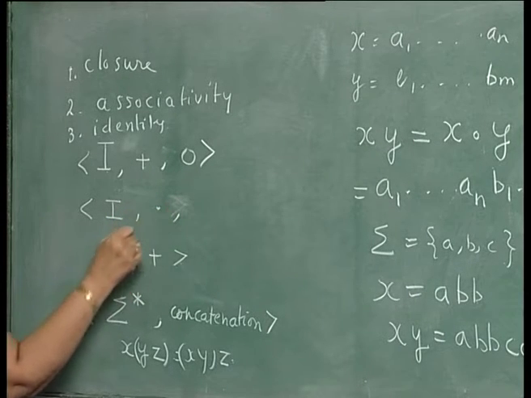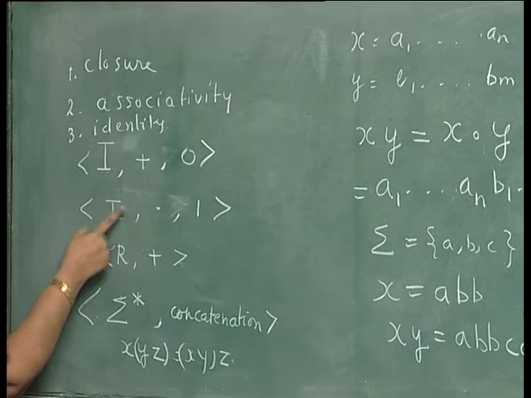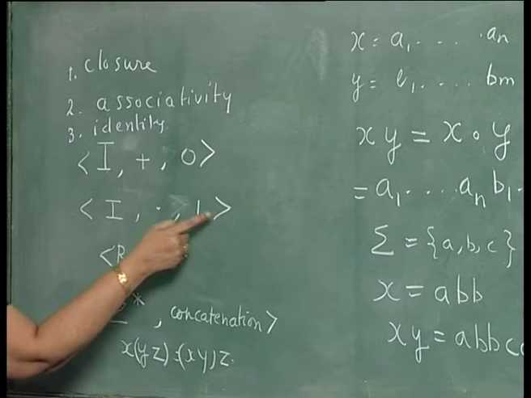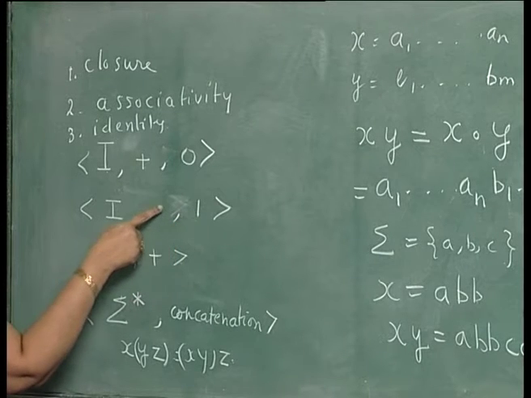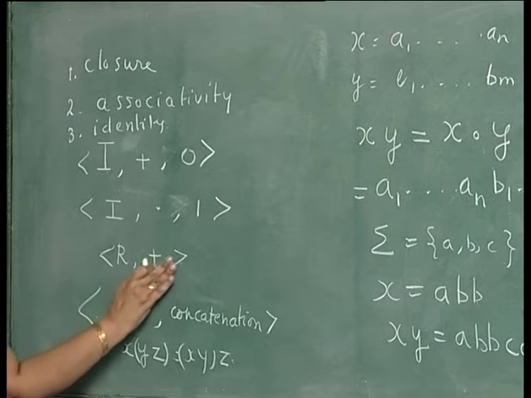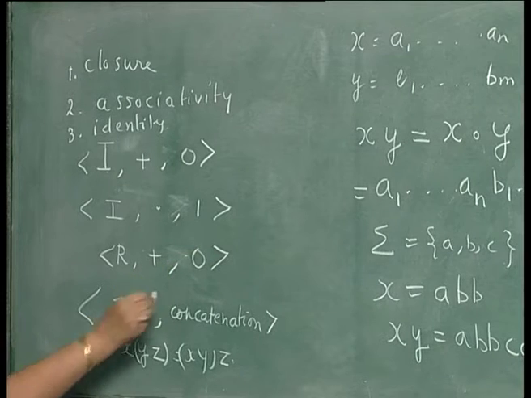Similarly, in this case, when you have multiplication, if you take 1, the associative property holds, closure property obviously holds. Then x dot 1 is equal to x and 1 dot x is equal to x. 1 is an identity element with respect to multiplication operation. So, this is also a monoid. Similarly, R plus 0 is also a monoid.